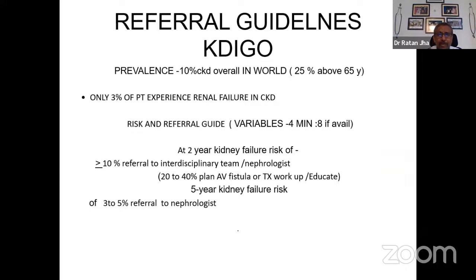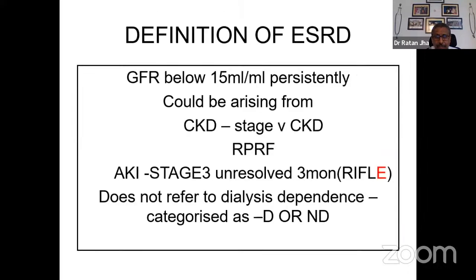It has been reported that above the age of 65 years, 25% of people have chronic kidney disease based on a low GFR below 60 or albuminuria. So these are the guidelines to decide when to refer to a nephrologist, and what the nephrologist will do after a proper evaluation, when he will use dialysis. That will be discussed in subsequent slides.